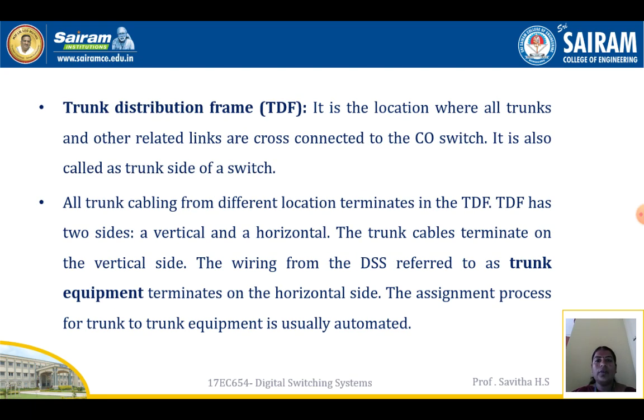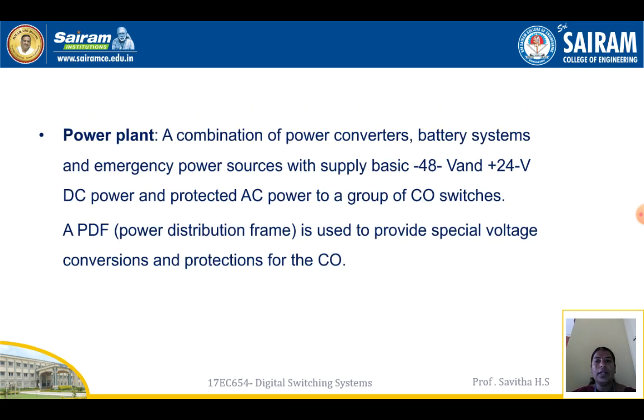Trunk distribution frame. It is a location where all the trunks and other related links are cross connected to the CO switch. It is also called the trunk side of a switch. All trunk cabling from the different locations terminates in the TDF. The TDF has two sides, a vertical and a horizontal. The trunk cables terminate on the vertical side. The wiring from the DSS, referred to as trunk equipment, terminates on the horizontal side. The assignment process from trunk to trunk equipment is usually automated.